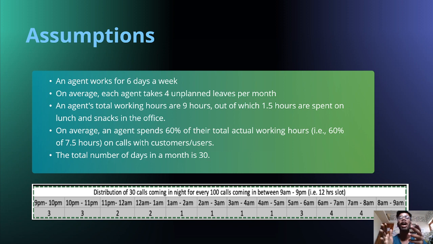Before the project, they gave me the assumptions. An agent works 6 days a week. On average, each agent takes 4 unplanned leaves per month. An agent's total working hours are 9 hours, out of which 1.5 hours are spent on lunch and snacks in the office. On average, an agent spends 60% of their actual working hours on calls with customers and users. These are the assumptions they gave us.